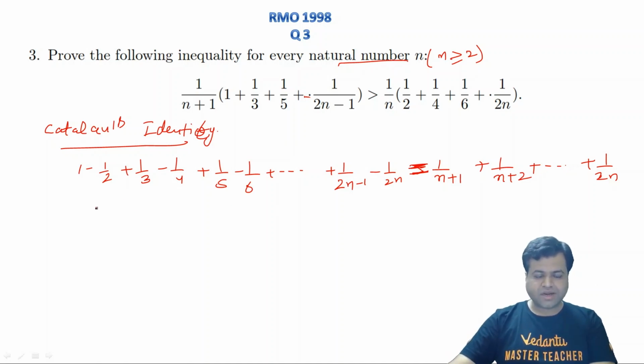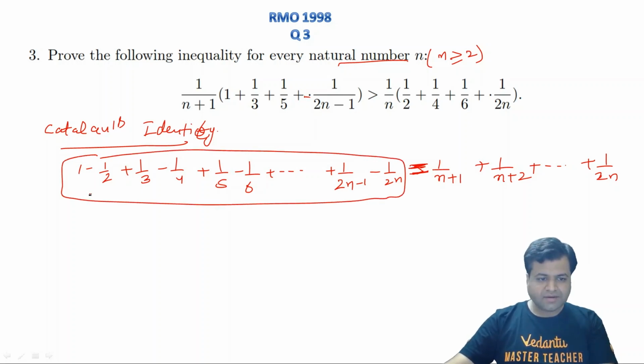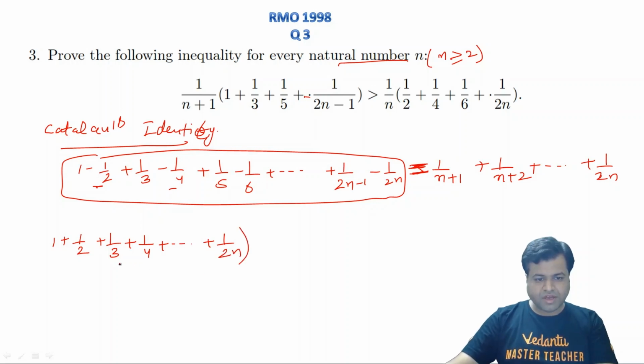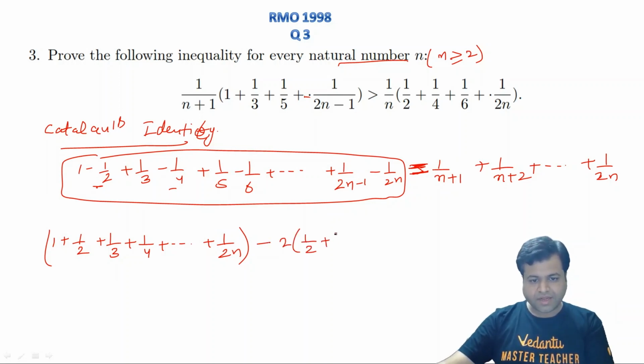Let's prove this Catalan's identity first, right? The proof is very, very simple. In this expression, let's take the negative terms aside, and let's add the equivalent positive terms. We have added the negative terms, and that will be twice of the already negative terms, the negative even-denominator terms, right?